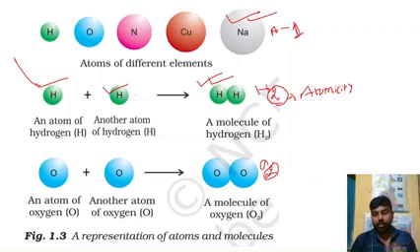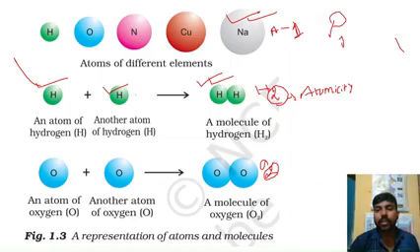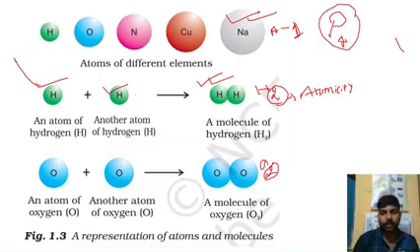We understand monoatomic; diatomic means hydrogen and oxygen are diatomic. If you talk about phosphorus, phosphorus is tetraatomic, or you can say polyatomic. So these are examples of different atomicity, and this part you have to know.